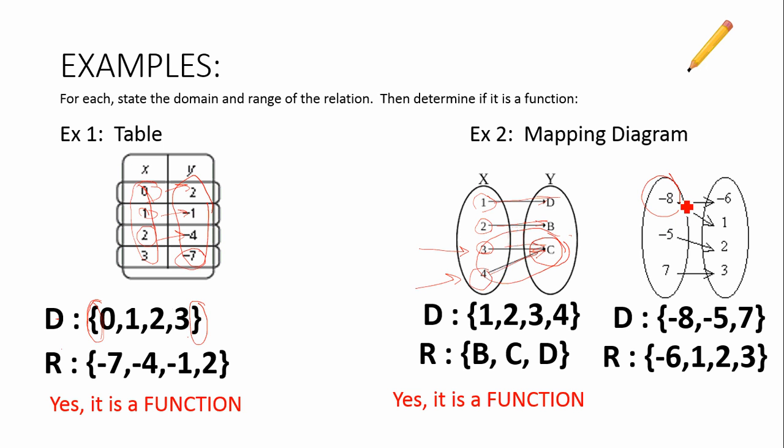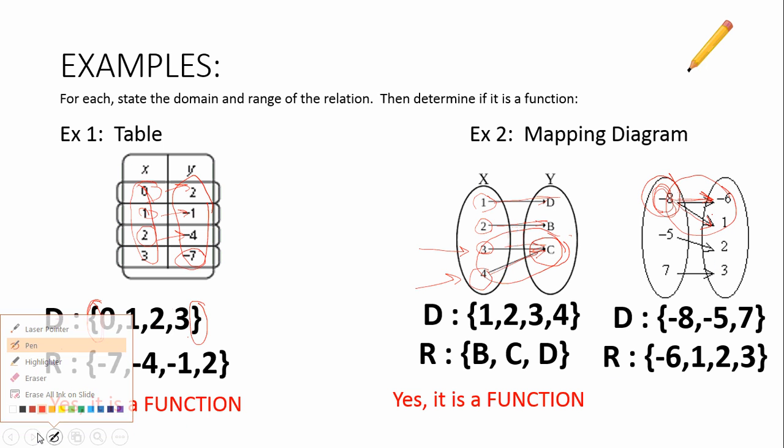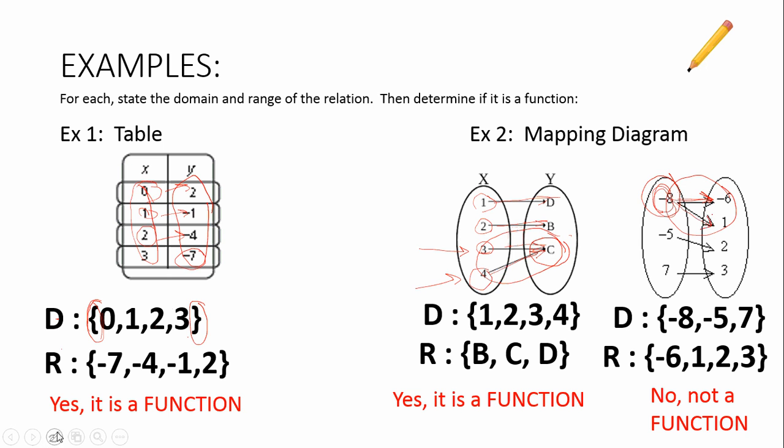Here's an x value of -8. It's paired with -6 and 1. This is not good, okay? This is like the button that leads to two different outcomes. The red Powerade button gave me both red Powerade and green tea. Not a good situation. So this is not a function. Not a function. So that's what we're looking for.